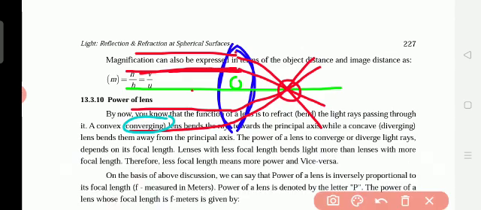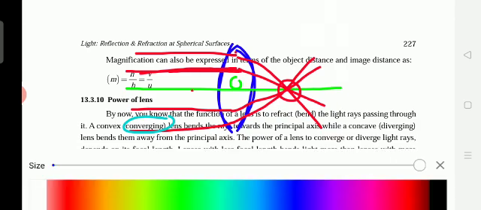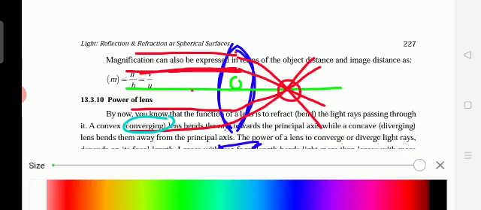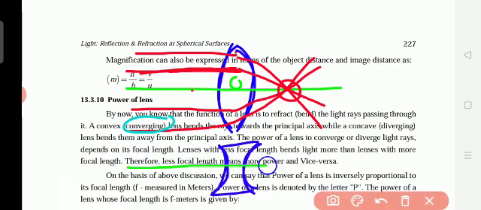Now we see the concave lens. Concave lens means the two surfaces go inside, two curves are inside, like this. This is the concave lens. It also has the principal axis, the line which goes straight through the lens, and here is the optical center.